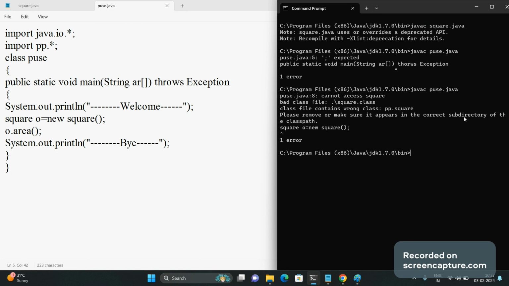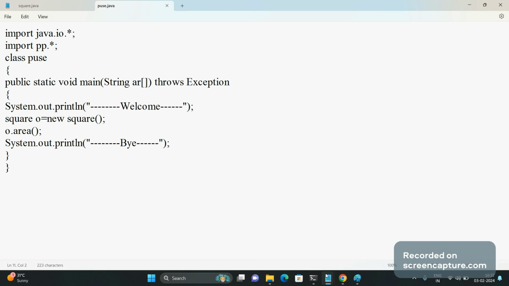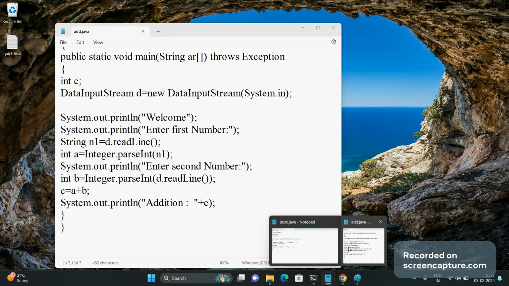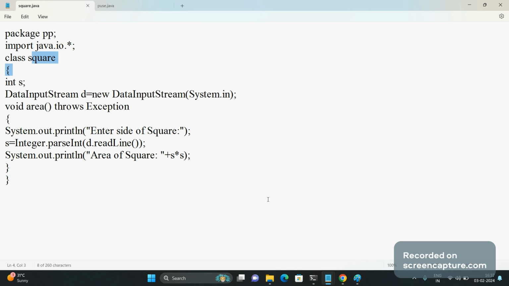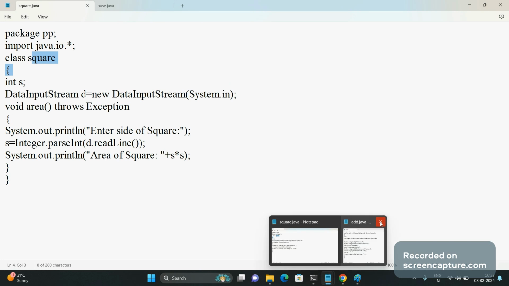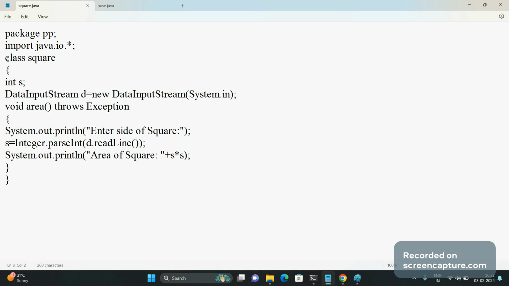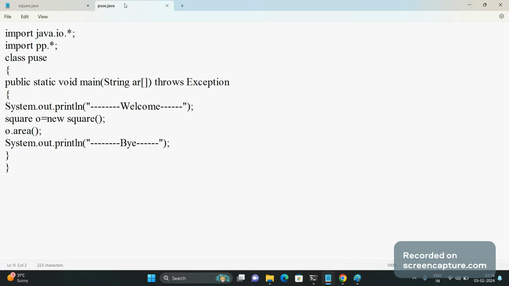If you can see over here, this square.java has a square class which is not declared as public. So we will declare the square class as public, because we are accessing the functionality from the pp location to the bin location.